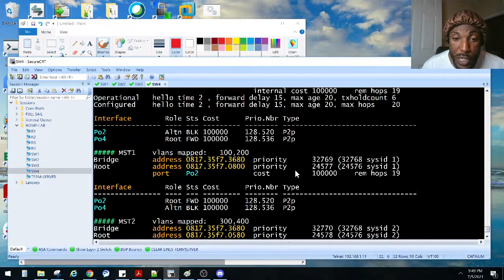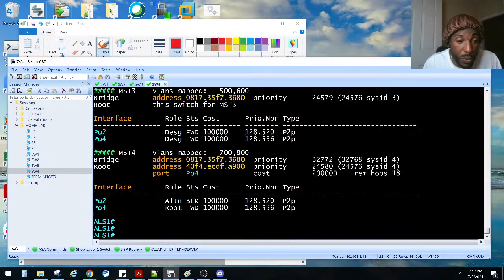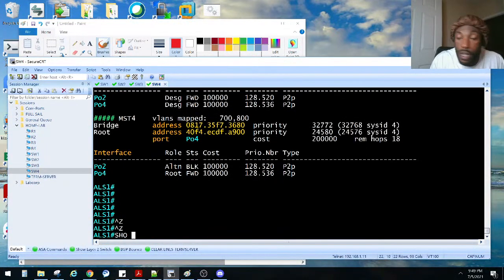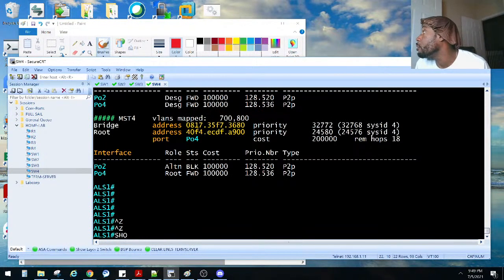And I think that's pretty much it, man. Are there any other show commands y'all need to run to verify our work? I'm going to look at the solution guide. We pretty much wrapped it up.